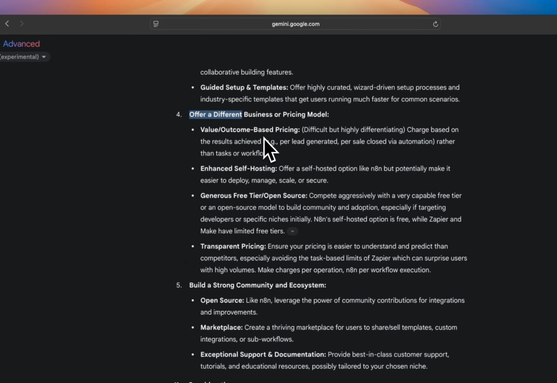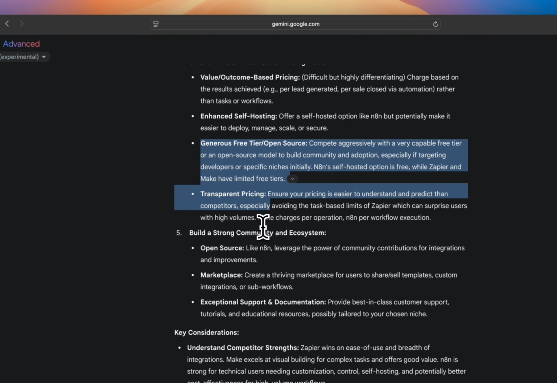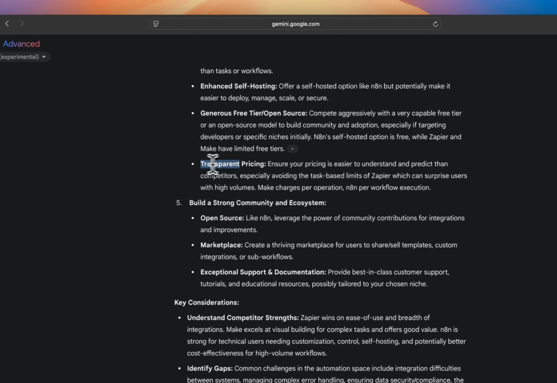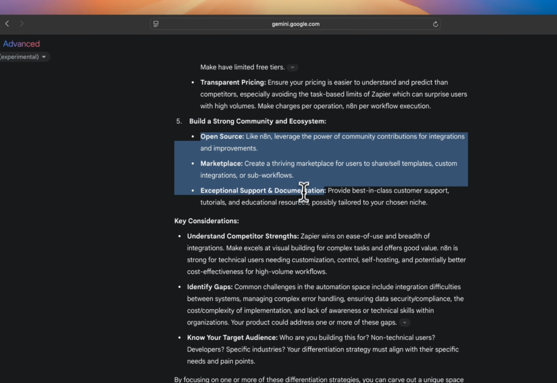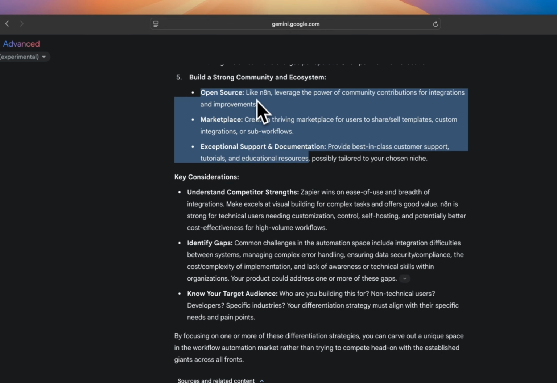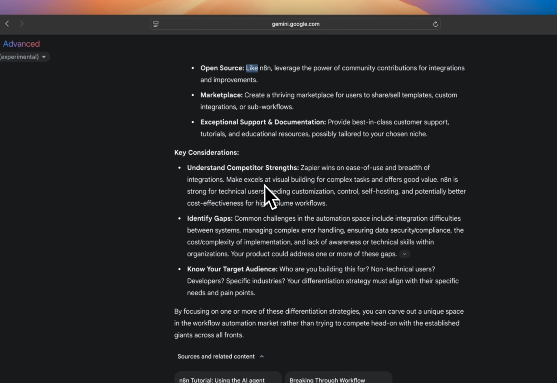Offer a different business and pricing model. Value outcome based pricing. Nope, that's not something you would want to compete on, if I'm being honest. Build a strong community, because this is something that they can change instantly as well. So there's no point trying to compete on this type of stuff. Build a strong community and ecosystem. Of course. That's not what we want, we want better.